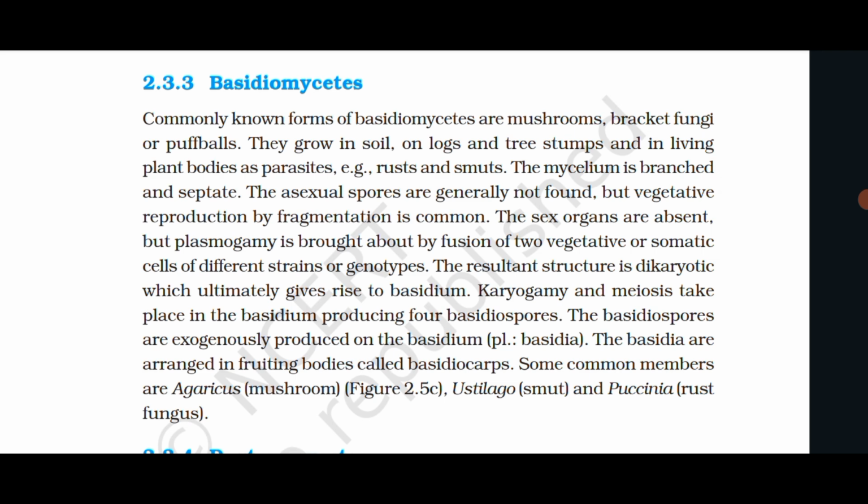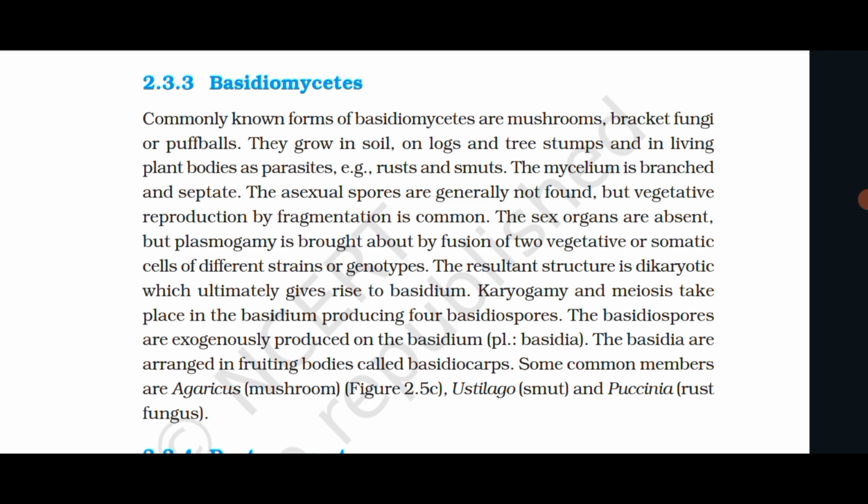The asexual spores are generally not found, but vegetative reproduction by fragmentation is common. The sex organs are absent, but plasmogamy is brought about by fusion of two vegetative or somatic cells of different strains or genotypes. The resultant structure is dikaryotic, which ultimately gives rise to the basidium.